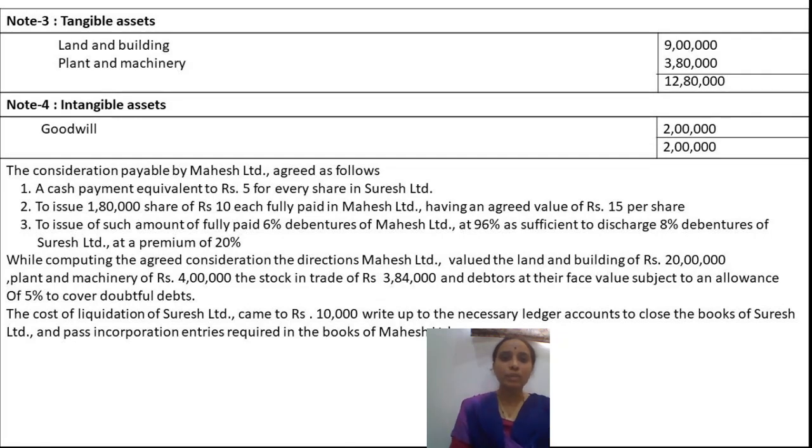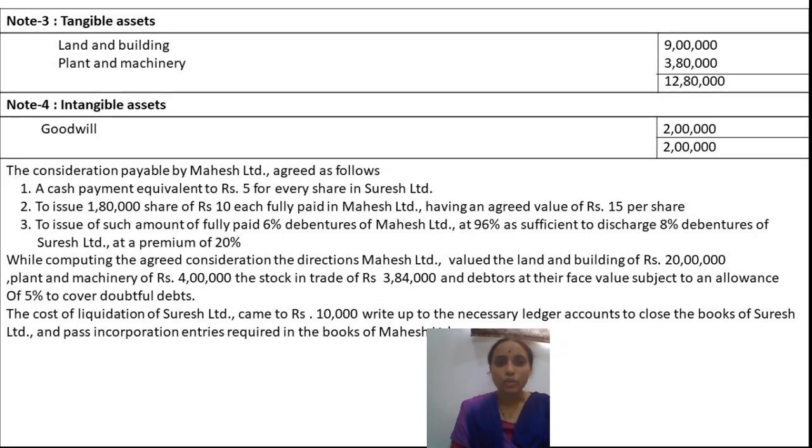The consideration payable by Mahesh Limited is agreed as follows. First point is a cash payment equivalent of rupees 5 for every share in Suresh Limited. That means purchase consideration is payable by Mahesh Company to Suresh Company like this. First, they have to give cash of rupees 5 for every share held in Suresh Limited. Then to issue 1,80,000 shares of 10 each fully paid up in Mahesh Limited, having an agreed value of rupees 15 per share.